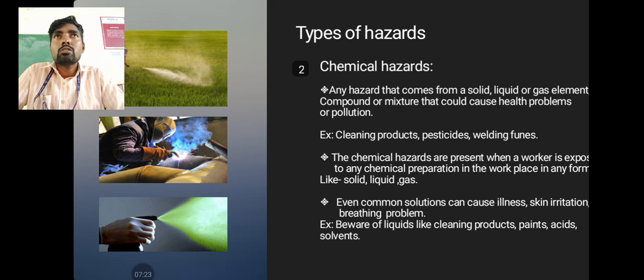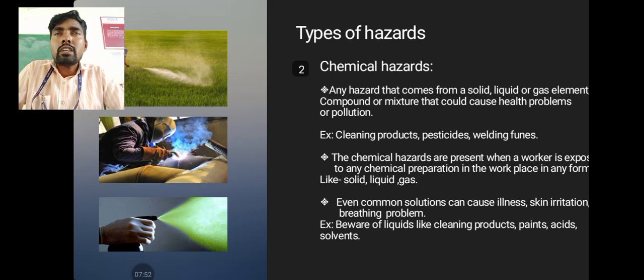Toxic elements reduce the valuable nutrient content of the soil. Polluted soils cannot be used for agriculture purposes, and if we use them, we cannot expect a good agriculture yield. The agriculture yield will definitely be reduced. Even common solutions can cause illness, skin irritation, or breathing problems.